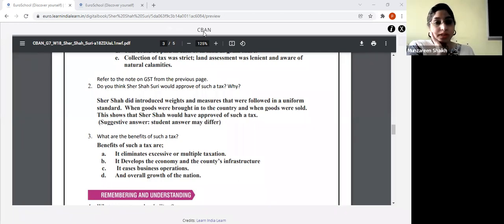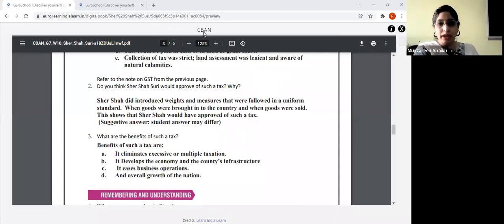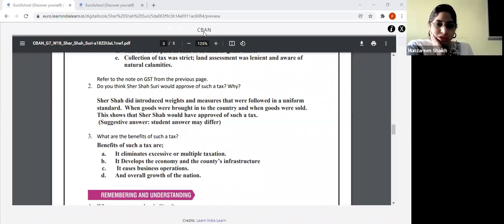Right, right. So see, basically, you remember in the textbook we had read that it was Sher Shah who introduced different weights and measures. Why did he introduce that? So that there is a uniform standard among all the different territories, right? It was Sher Shah who did this. Looking at this particular action of Sher Shah, we come to know that today also, if he would have been there, he would have approved of this. Why? Because he believed in having uniformity. Clear? Yes, ma'am.